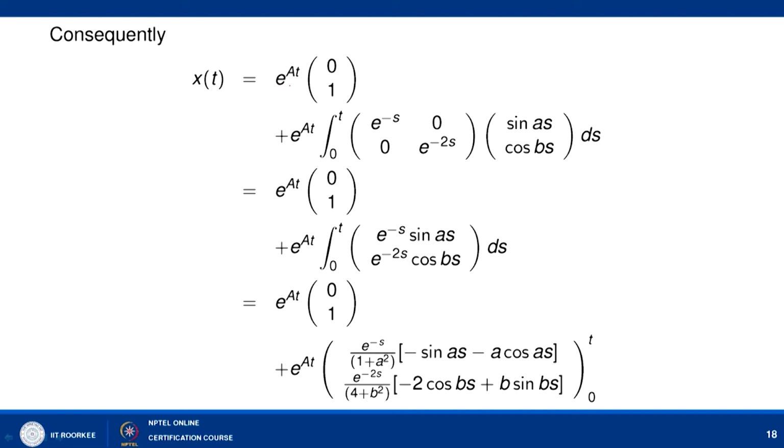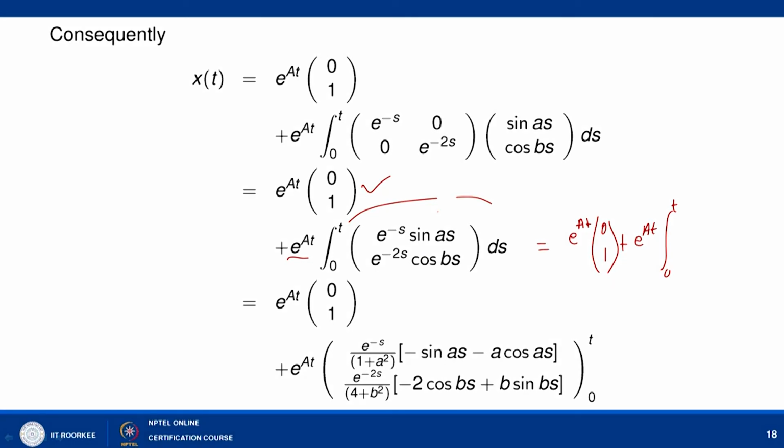Now, we can write down the formula here. The formula is: x(t) equals e to power At times the initial condition x(0), which is (0, 1), plus e to power At times the integral from 0 to t of e to power minus s, 0, 0, e to power minus 2s, times (sin as, sin bs) ds. This is as it is. Now, e to power At we have taken out; if you multiply, what you will get is e to power minus s sin of as, and e to power minus 2s cos of bs, ds. So, we can integrate this; it is e to power At times (0, 1) plus e to power At times the integral from 0 to t, and now we can take the integration of this matrix, which is the integration of each component.